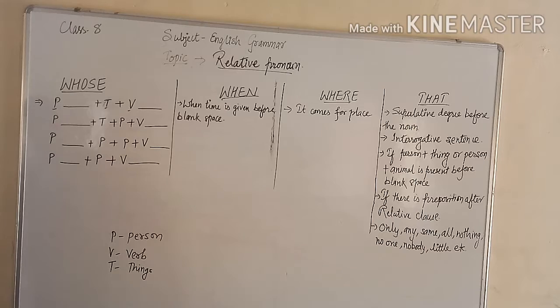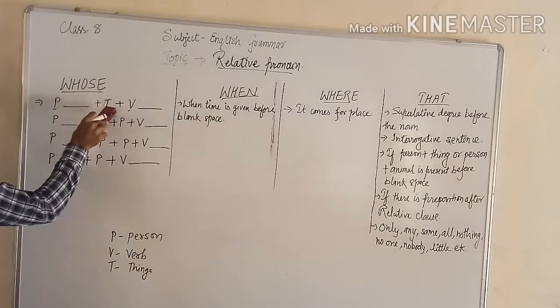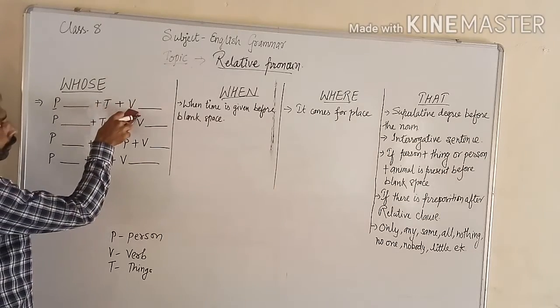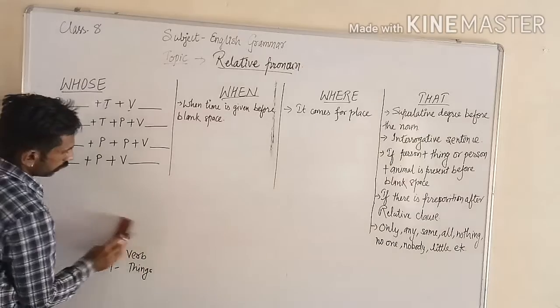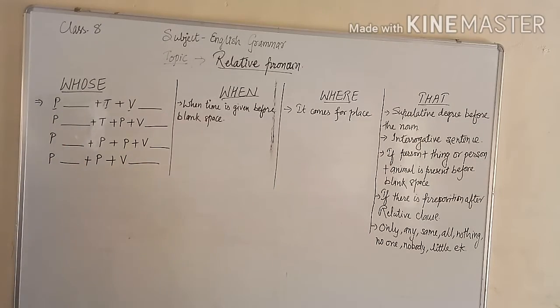So our first formula is person, blank, plus thing plus verb. If any sentence is like this, then only whose will come. For example,